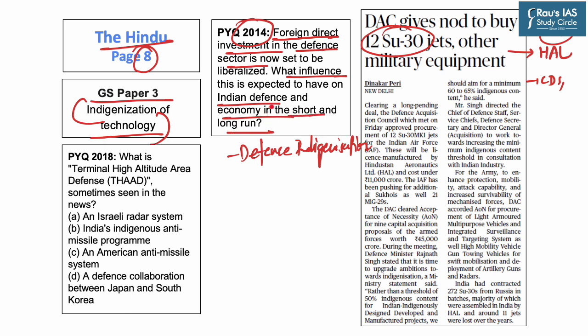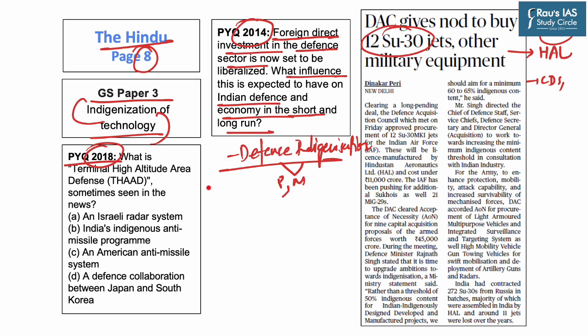Further, various defense platforms that are in the news have been asked in prelims before, which is apparent from this PYQ of the year 2018 in the prelims exam. Hence, this topic is important from both prelims as well as mains perspective.